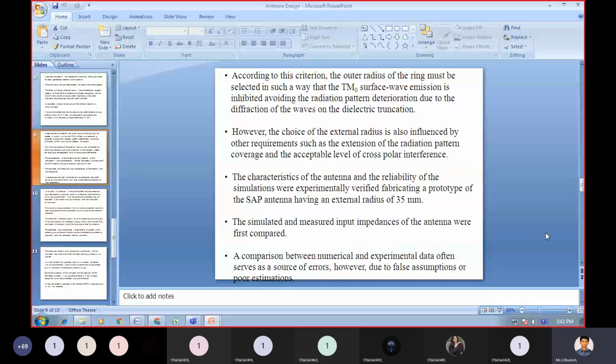However, the choice of the external radius is also influenced by other requirements such as the extension of the radiation pattern coverage, and the acceptable level of cross-polar interference.